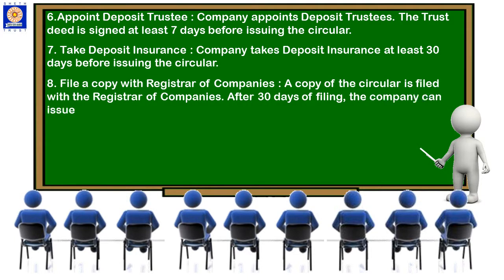file a copy with the registrar of companies. A copy of the circular is filed with the registrar of companies, and after 30 days of filing, the company can issue the circular.